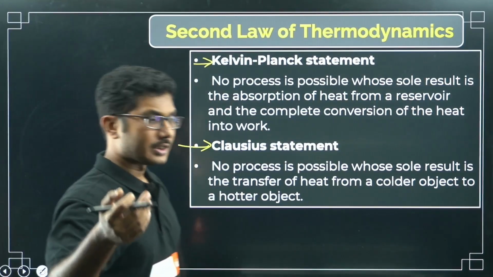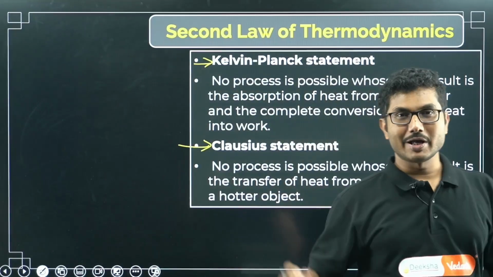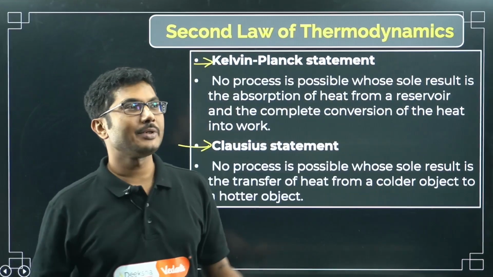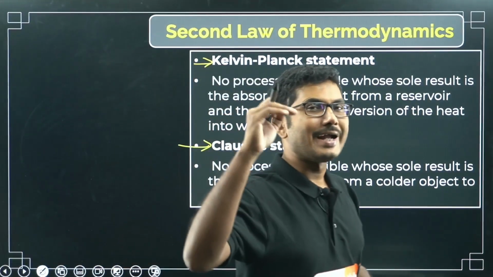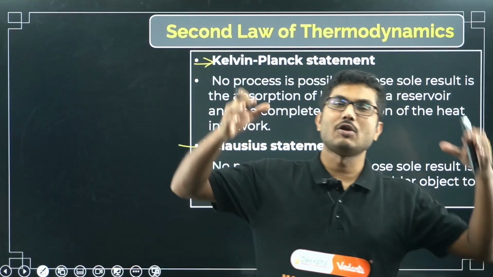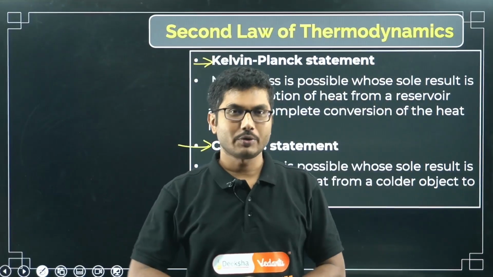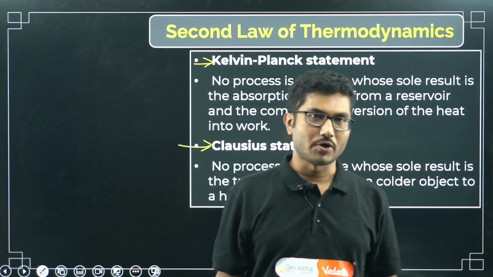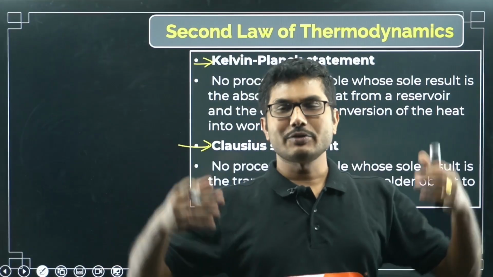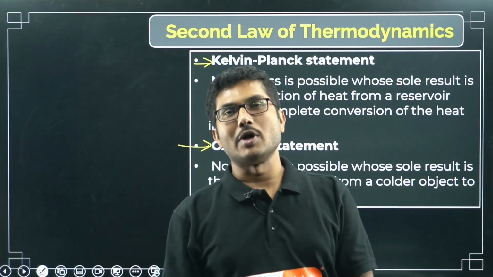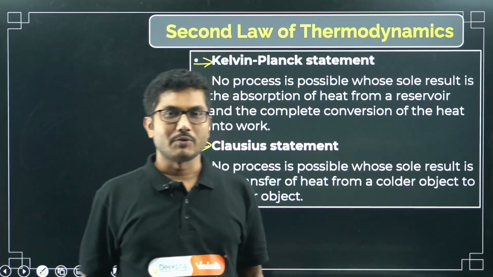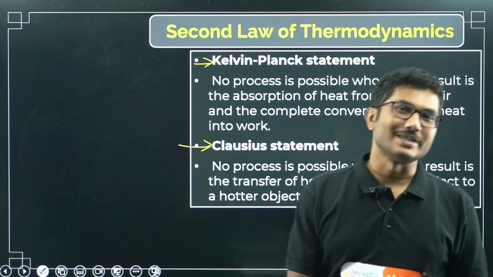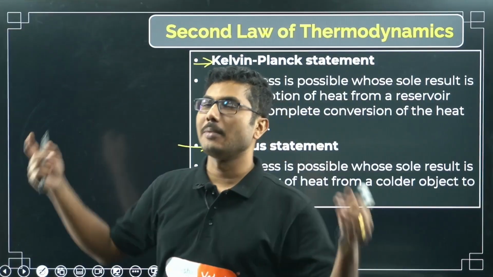Reservoir, I hope you know the term. We have water reservoirs in our homes, right? So what is the meaning of reservoir? Reservoir means when you take water from it, its height barely changes. It has a lot of stored water. An ideal reservoir means it has an infinite amount of water, like a sea. So an ideal sea is a reservoir of water. It has an unlimited amount of water. If you take one bucket from the sea, the level will not change, because it has a very huge amount of water.